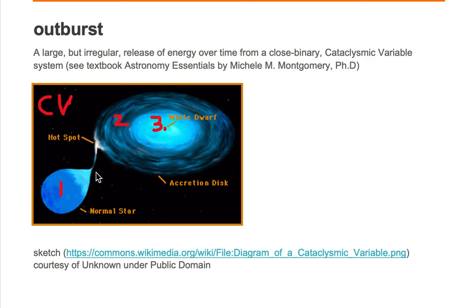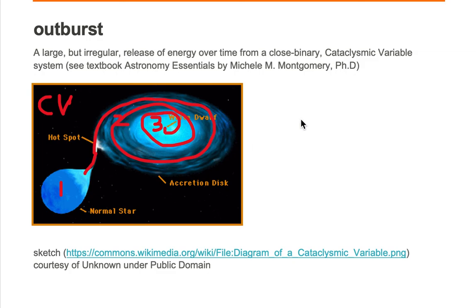Now, because the objects are so close together, and because the secondary and primary are in orbital motion around our common center of mass, the gaseous material coming from the secondary star doesn't land directly on the white dwarf. Instead, it travels around the accretion disk, slowly spiraling its way in until it finally lands on the white dwarf.